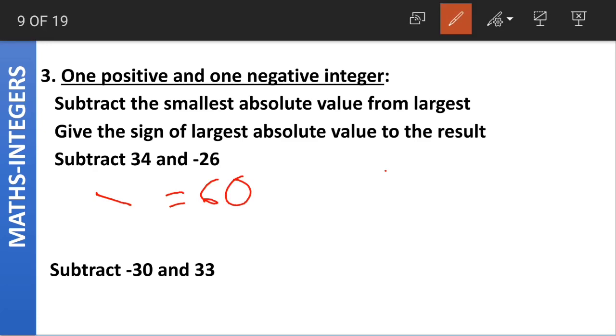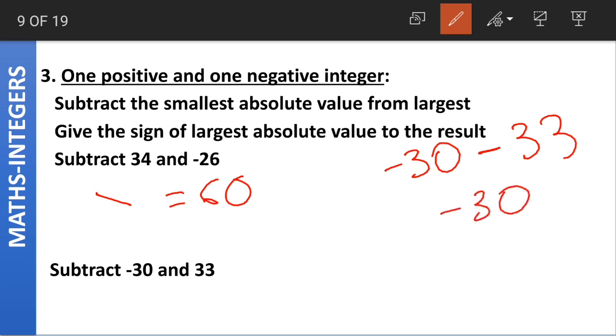Again, next question is subtract minus 30 and 33. Minus 30 is the first integer we have to subtract, and the second integer is 33. Now look at this here. This is taking the form of two negative integers. How do we add? Both the signs are minus, right?